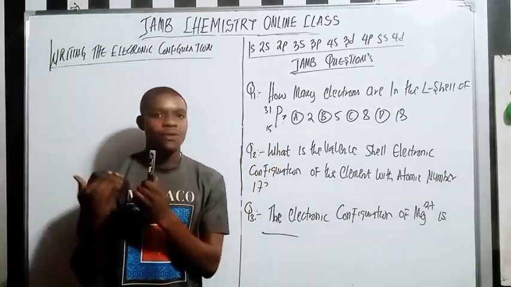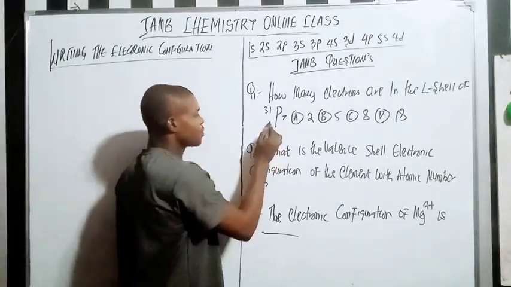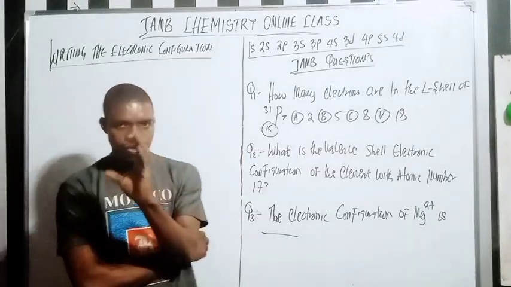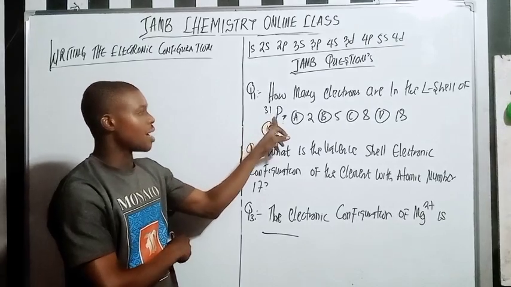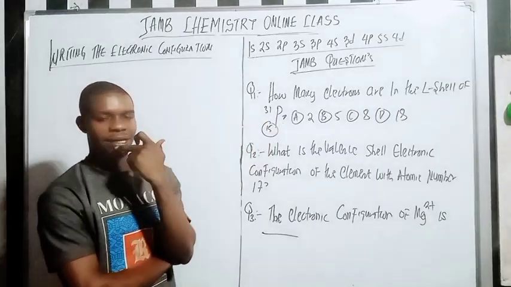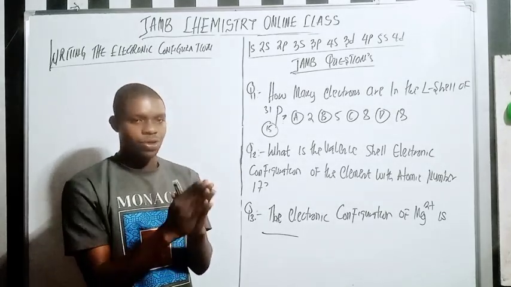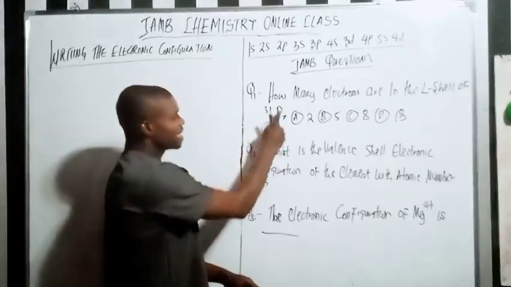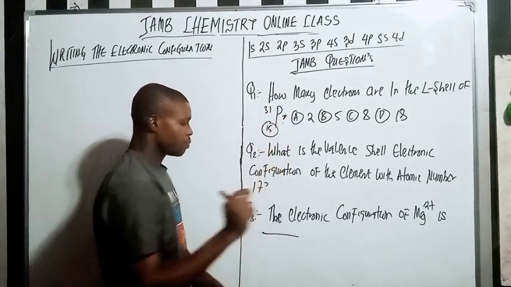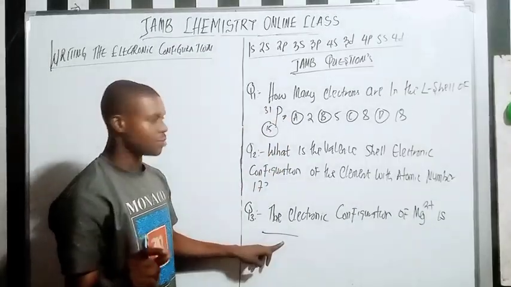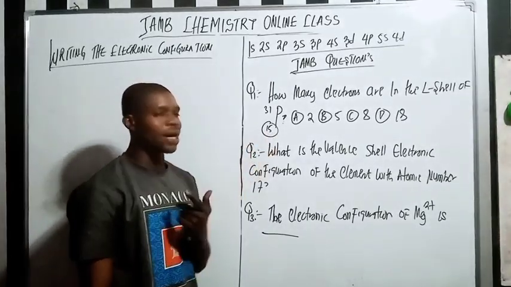Now, when you want to write the electron configuration, you use the atomic number or the electron number. This one is a neutral atom, and in a neutral atom the proton number and the electron number are the same. So when you talk about 15, since it is a neutral atom, please pay close attention here, because this one and this one are not the same thing. I will explain to you.